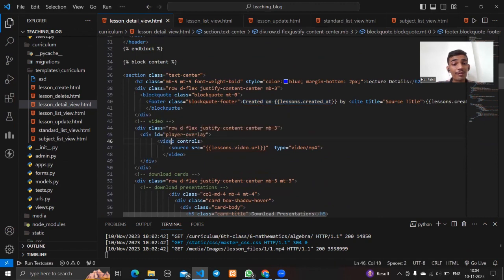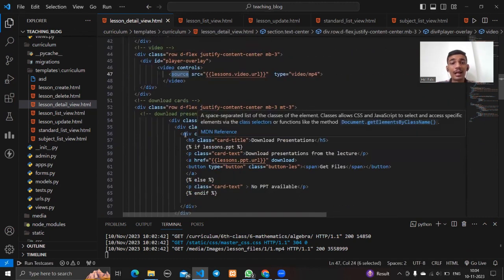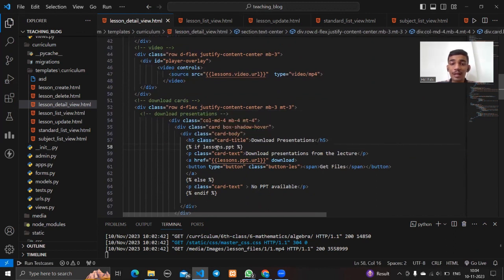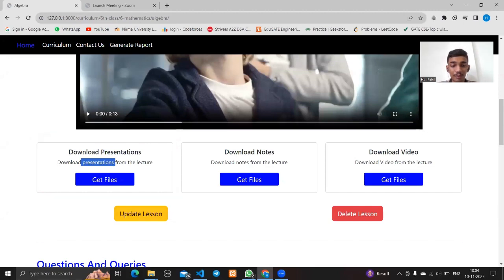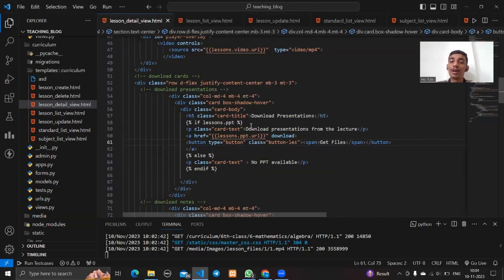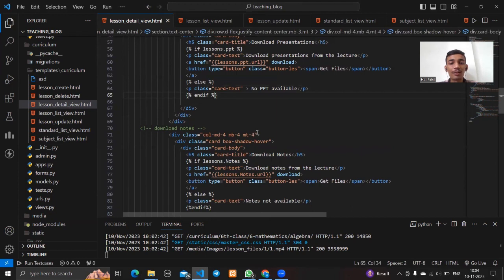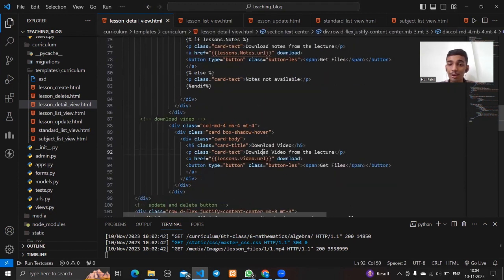And for the video we use the HTML video tag and the source tag, and then there are 3 file fields, and if the teacher has uploaded any file to this link, then it will show the text to download the presentation from the lecture, and there is a button called get files, like download presentations. And if the teacher has not uploaded any file, there will simply be a text message that no PPT is available. This will be the same for the notes and for the video.